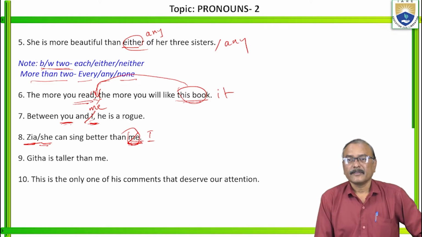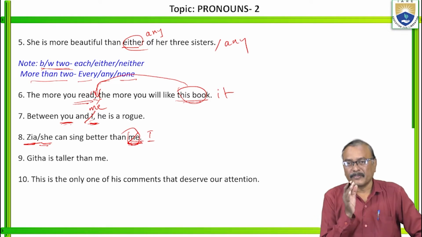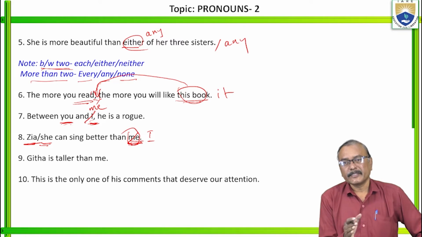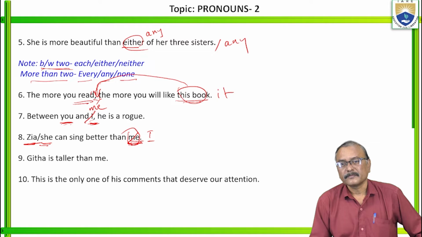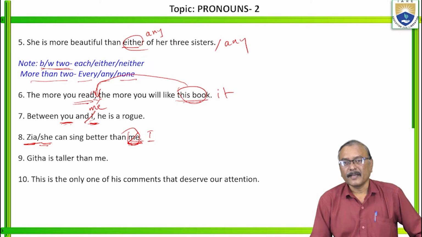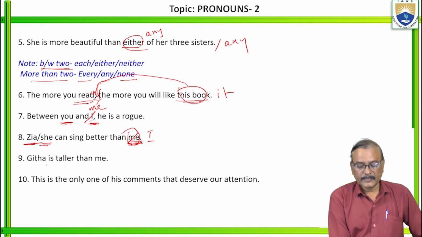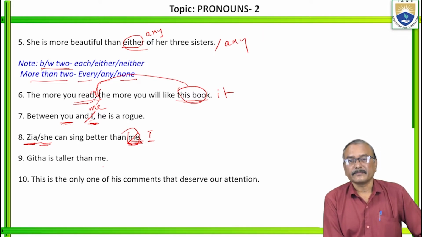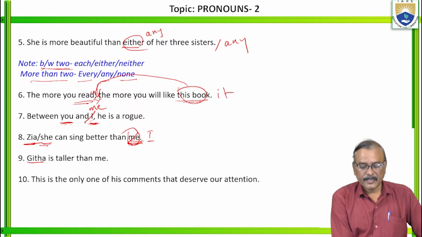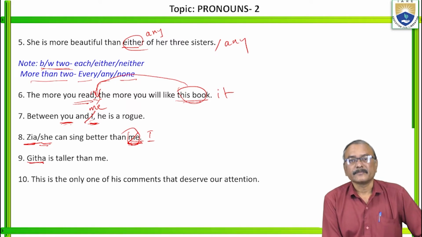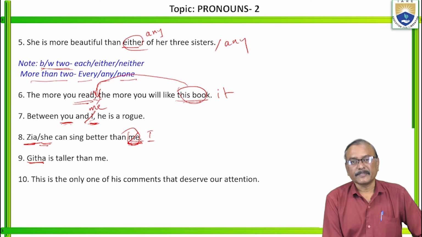C-A-S-E, case. You know, in pronouns we have nominative case, accusative case, possessive case, like that. That's why I say they should be in the same case. In the next sentence also, same. Geeta is taller than me. Geeta is in nominative case, that is subjective case.